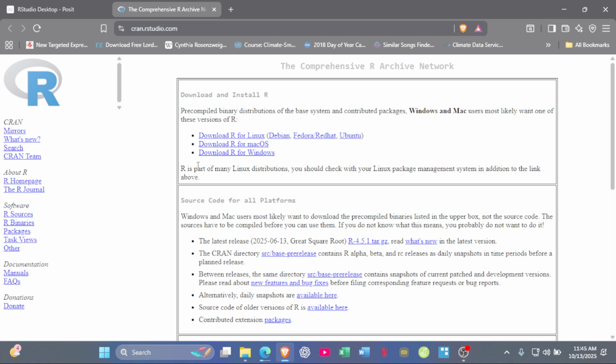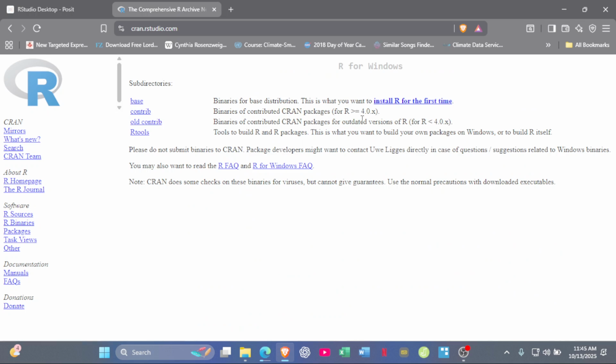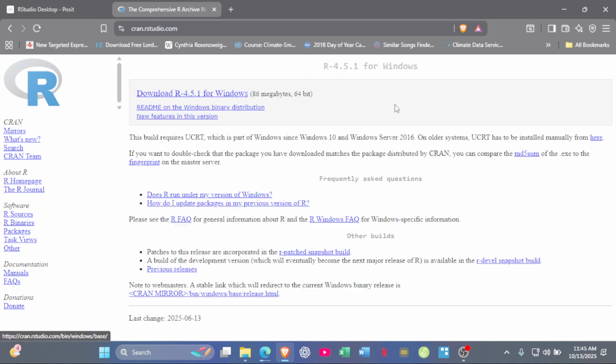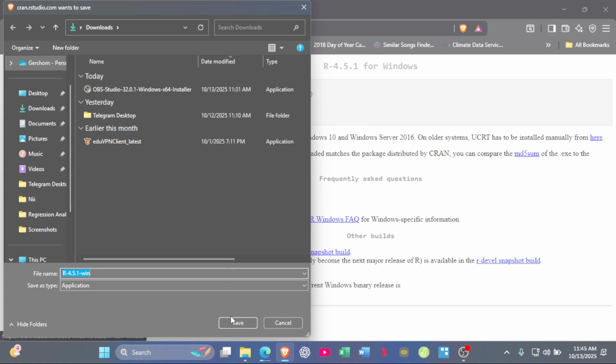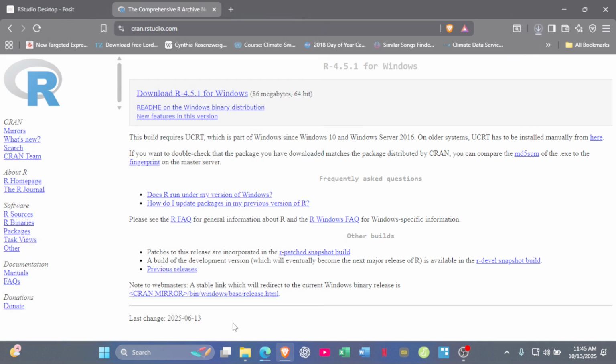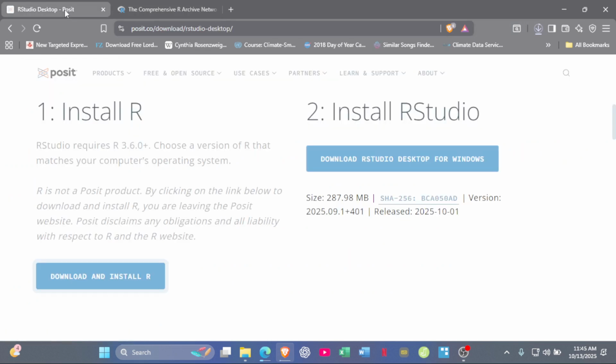So click download and install R. And then you choose your operating system. I'm choosing Windows. And then you click on install R for the first time. Okay, so this is the download link to download the installer. While R is downloading, we'll go and install RStudio.